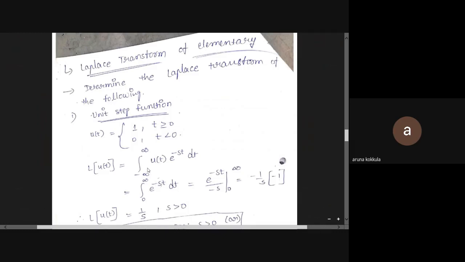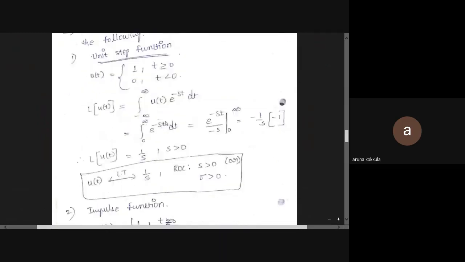So u(t) is replaced by 1, and the limits are changed from 0 to infinity. The integration of e^(-st) is e^(-st) divided by minus s, from 0 to infinity. You are going to get the answer as 1/s, because u(t) is a causal signal. For a causal signal, the ROC is real part of s greater than 0.